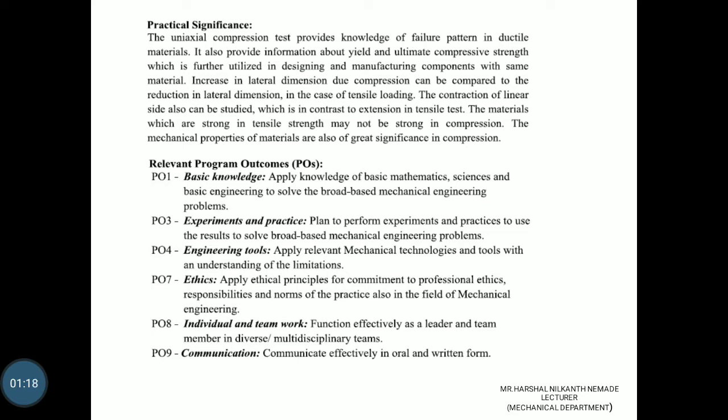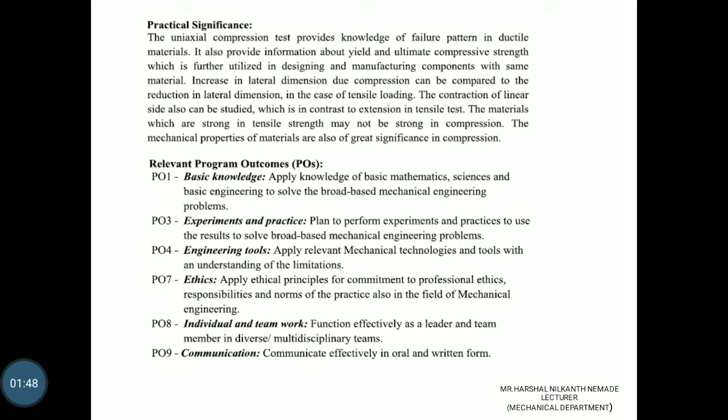Relevant program outcomes. PO number 1, basic knowledge: applying the knowledge of basic mathematics, science and basic engineering to solve broad-based mechanical engineering problems. PO number 3, experiment and practice: plan to perform the experiment and practice, and use the result to solve broad-based mechanical engineering problems. PO number 4, engineering tools: apply the relevant mechanical technology and tools with the understanding of the limitations.